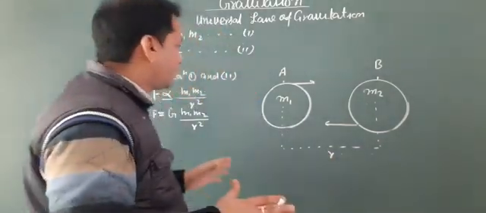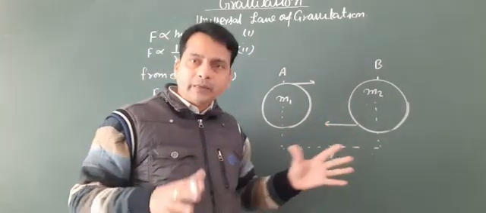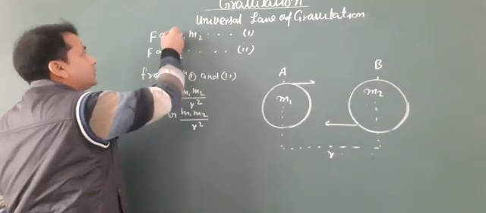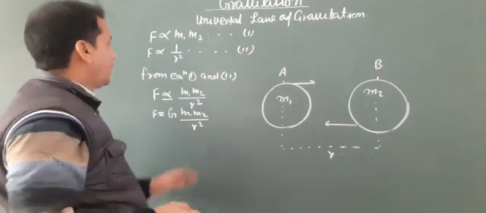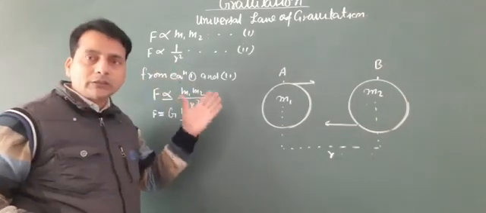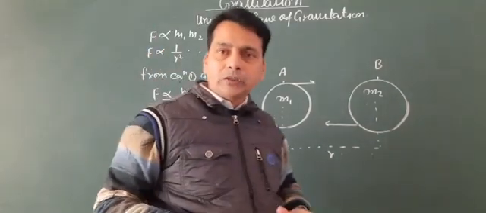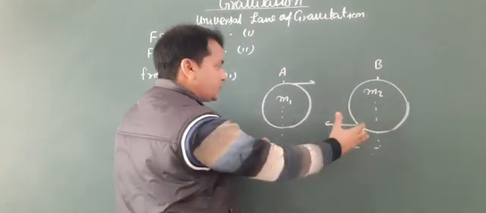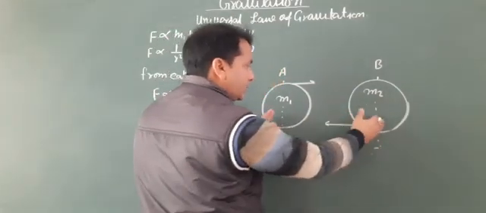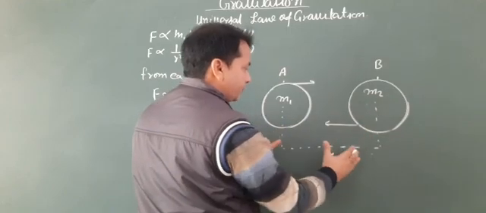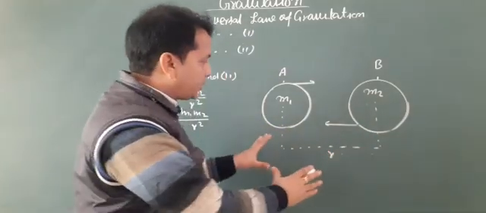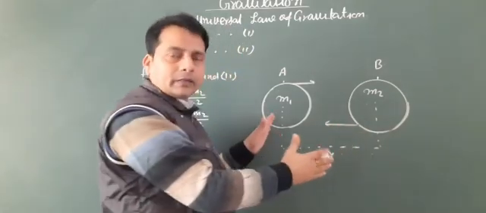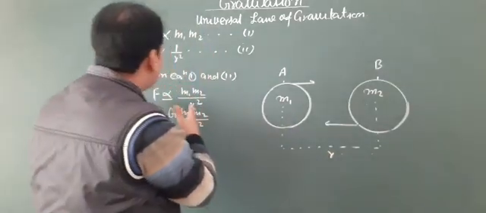If the masses of the objects are lighter, then the gravitational force will also be less. And the second equation is here: gravitational force is inversely proportional to 1 by r square. It is clear that the gravitational force between both objects depends upon the distance between their centers. In this case, if the distance between their centers increases, then the gravitational force decreases